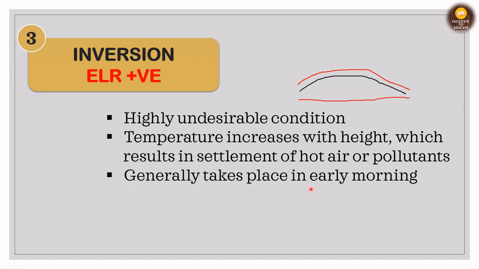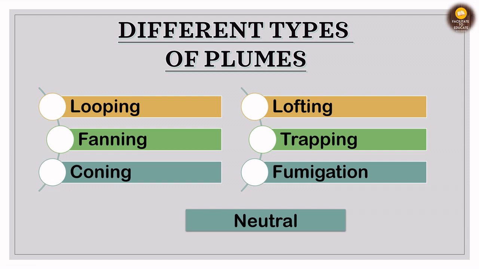Third, it generally takes place in early mornings. In early mornings the earth gets cooled really fast, faster than the air near it or the air above it, and hence this inversion condition is seen. So on the basis of the three conditions that we have just seen, that is the superadiabatic lapse rate, subadiabatic lapse rate and inversion, there are 7 different types of plumes that are formed, that is looping, fanning, coning, lofting, trapping, fumigation, and last is neutral. So we'll talk about these in detail in the next part of the video on plume behavior.